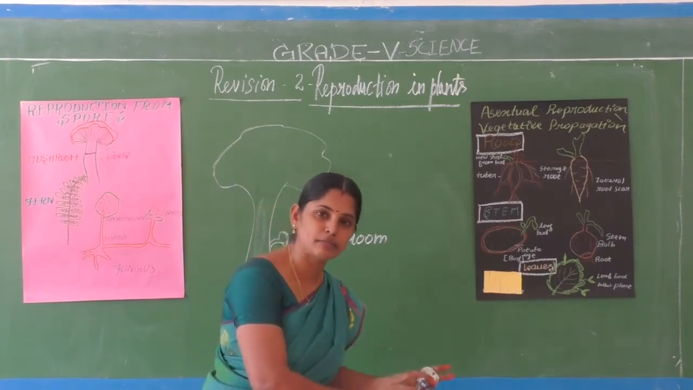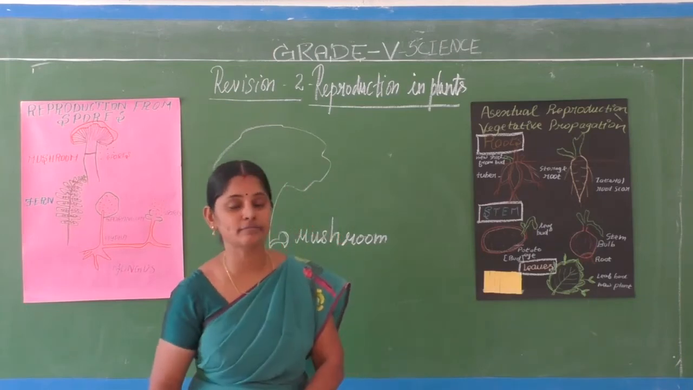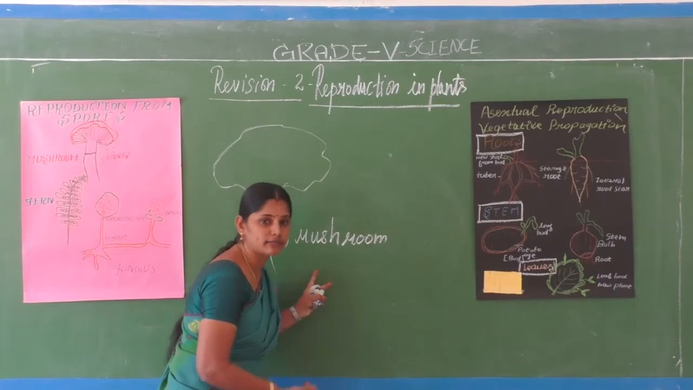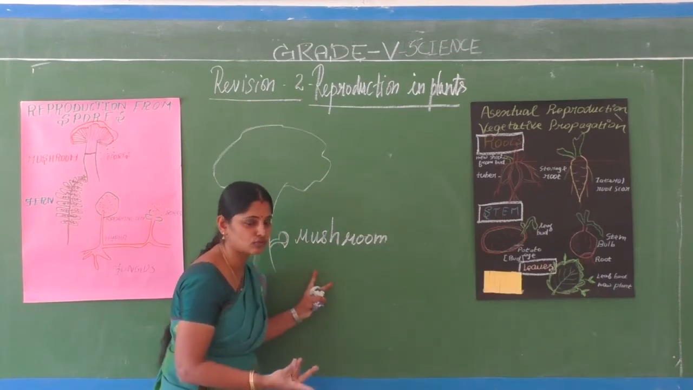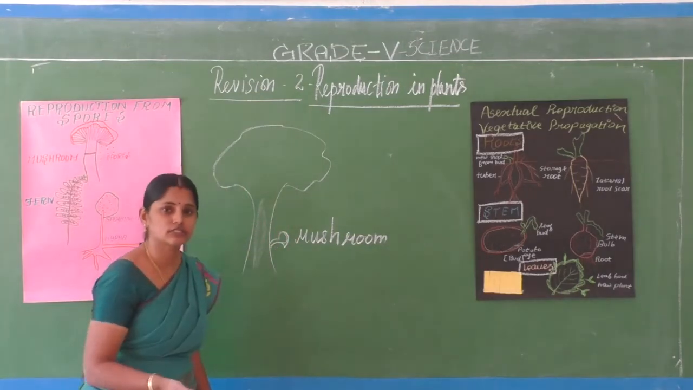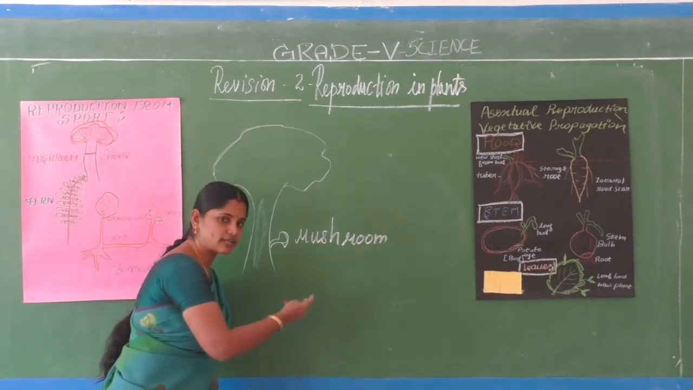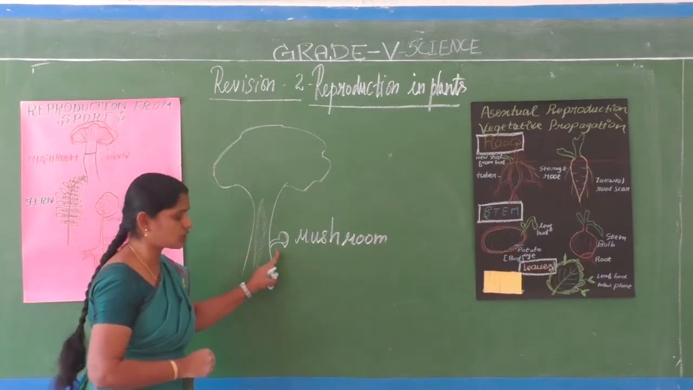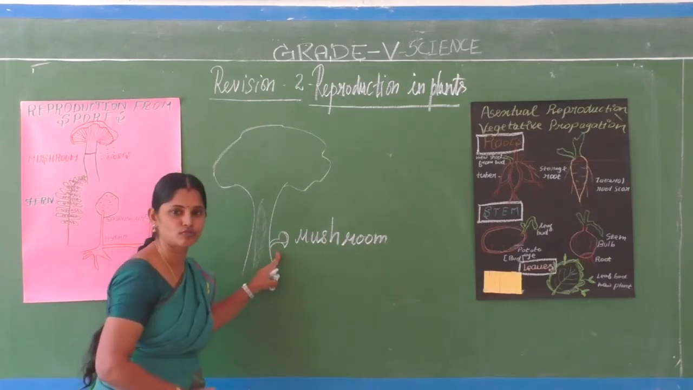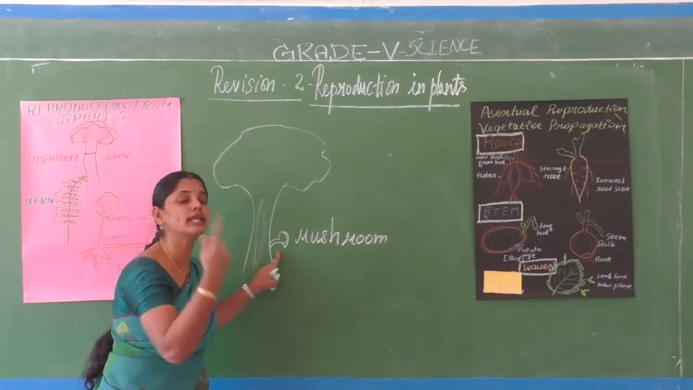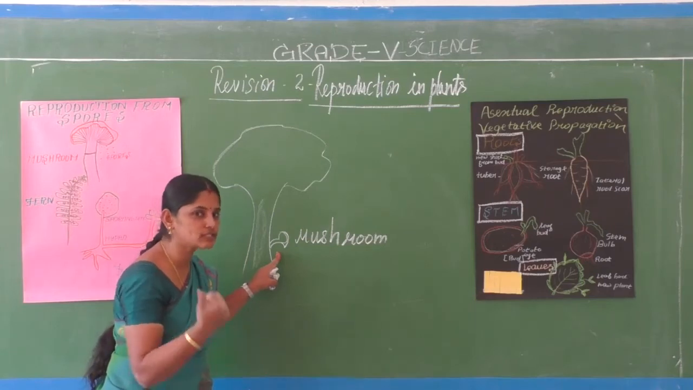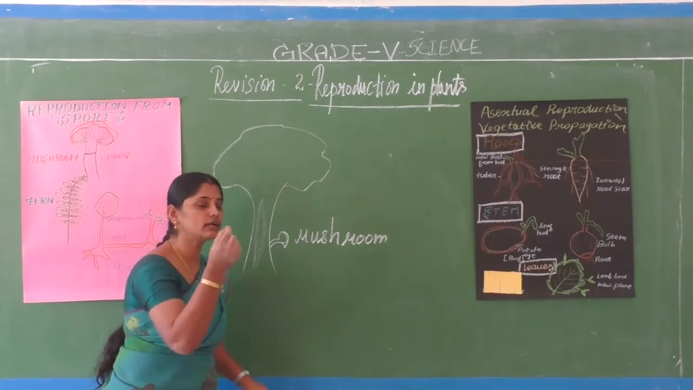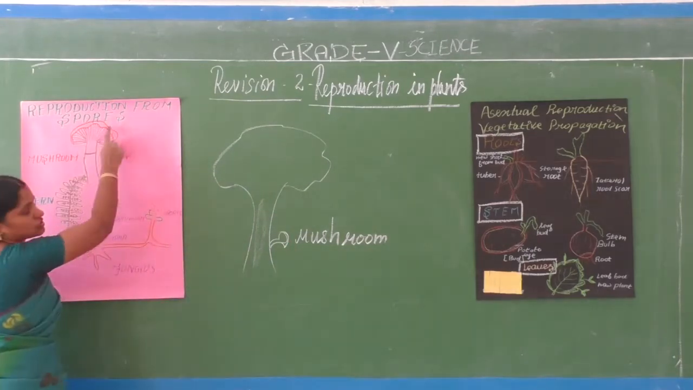Flowering plants are there, and non-flowering plants are also there. These mushrooms all come under non-flowering plants. There are no flowers in the mushroom. No flowers means no fruits, no seeds. These all come under plant groups. So how do those plants reproduce? If there are no seeds, how do they reproduce? They reproduce through spores.